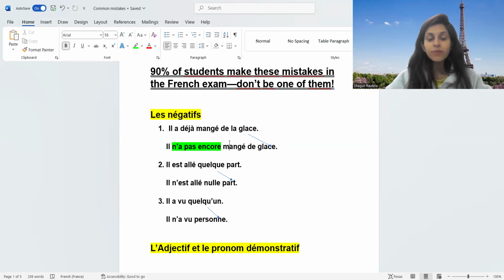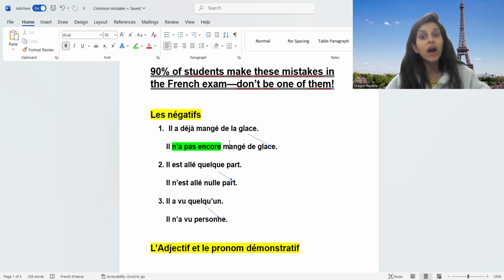If you see my second pointer and third pointer, in passé composé, negation is always with the first verb, right? But these are two expressions, quelque part and quelqu'un. With these two expressions, generally we write the negation expression after the past participle. So, il est allé quelque part, il n'est allé nulle part. Nulle part will be after the past participle. Similarly for quelqu'un, the person will be after the past participle. So these are some of the very common errors that you need to keep in mind.